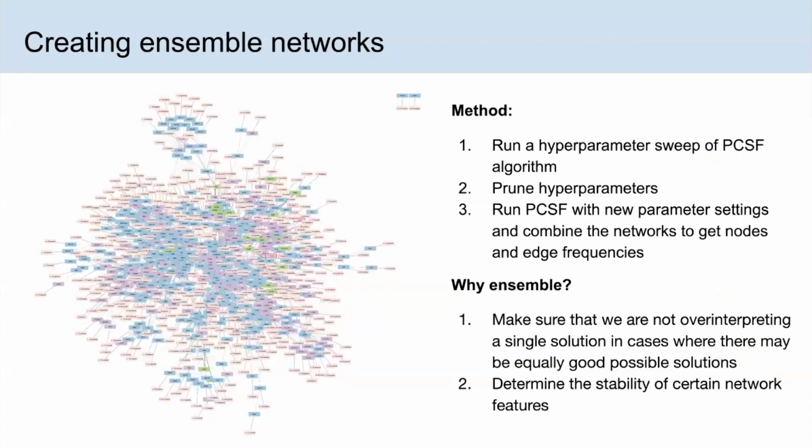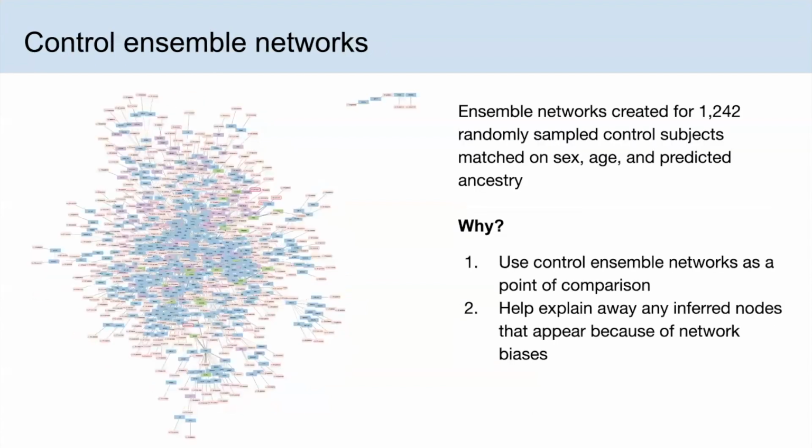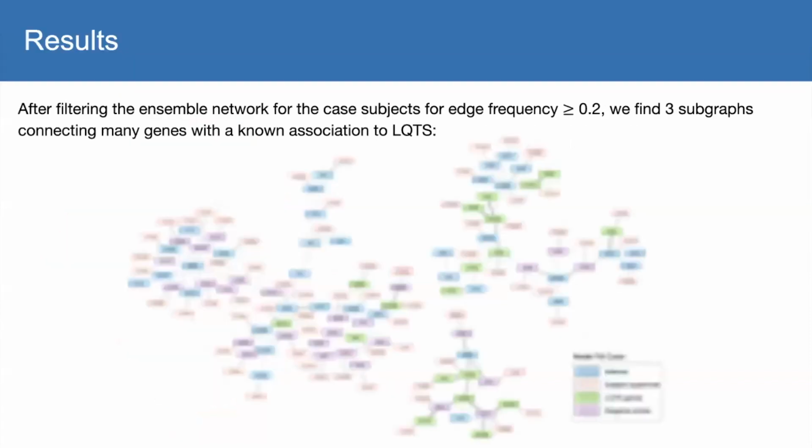We use the pruned hyperparameter settings to get our plausible networks and combine those plausible networks to create ensemble networks to get node and edge frequencies. We use ensemble networks so that we don't overinterpret a single solution in cases where there might be multiple different good subnetwork solutions, and also to determine the stability of certain network features. We also create ensemble networks for a control cohort that is matched on sex, age, and predicted ancestry. We use the control ensemble networks as a point of comparison and to help explain away any inferred nodes that might appear because of network biases.